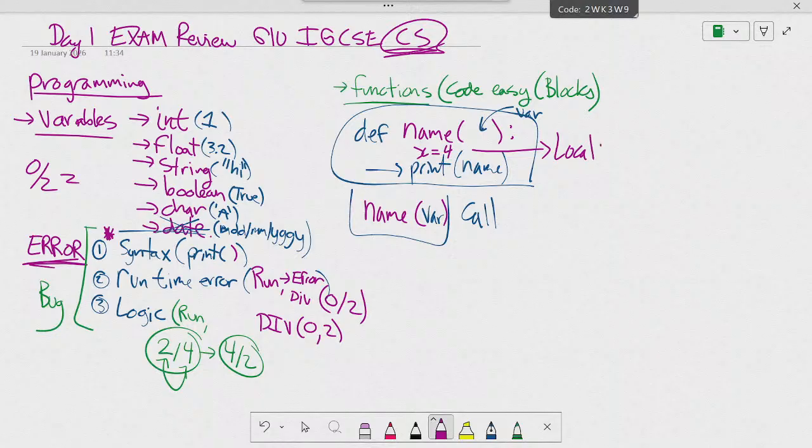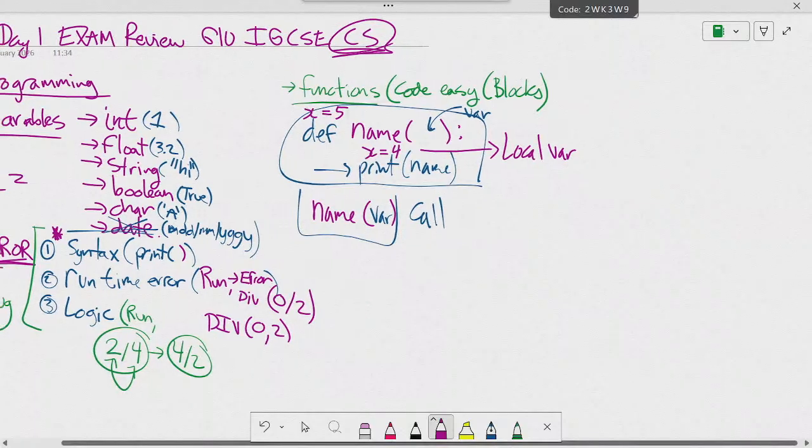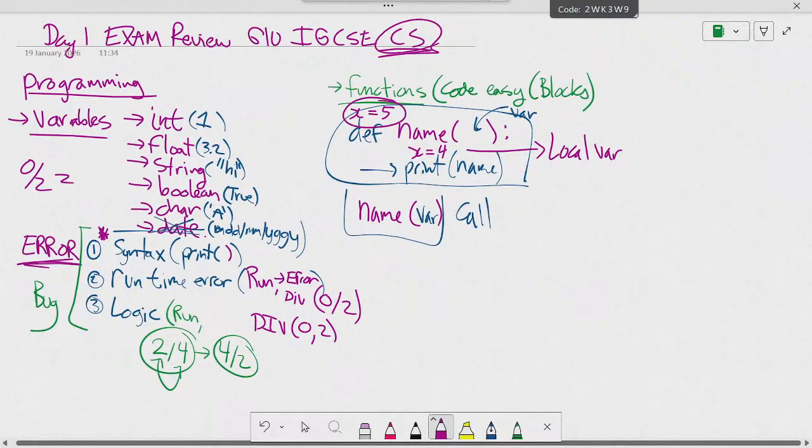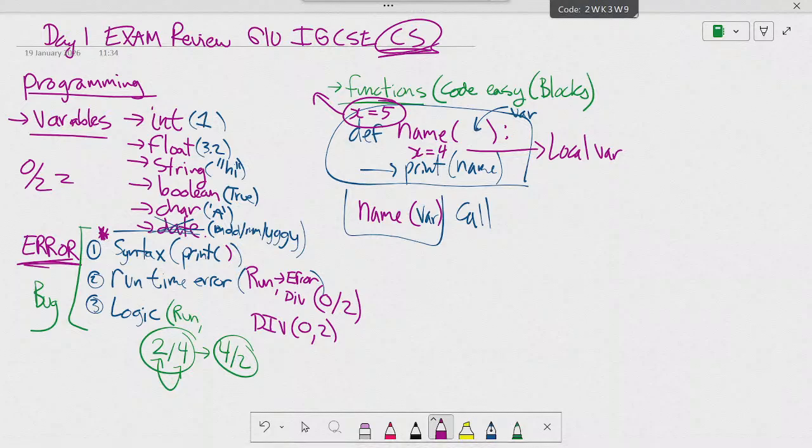If I have x is equal to 5 out here, what is the name of this variable, Carol? Local or global? If it's not inside a function, is it local or global? It's global.